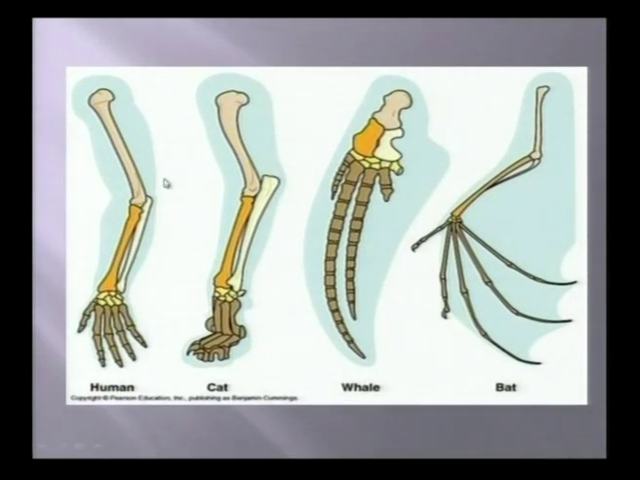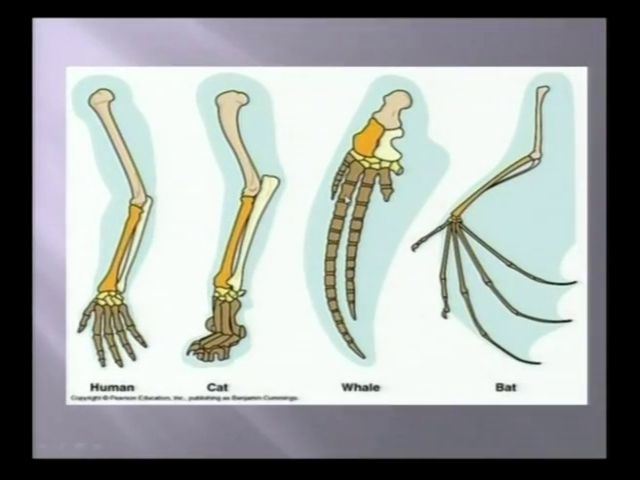Can a human being fly, comparing with a bat? No. Can a cat fly, comparing with a bat? No. Can a bat swim, comparing with a whale? Yes, you are right friend, no. That means we can understand here they have similar structure but different functions, okay, clear?